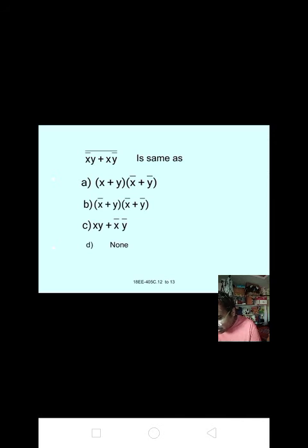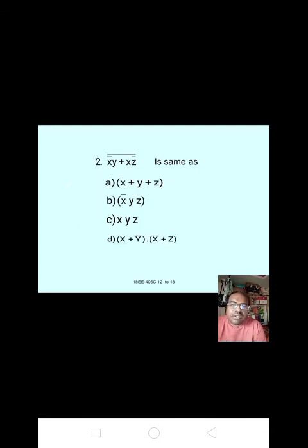We know that x into x bar equals 0, and y into y bar equals 0. So x into y plus x bar into y bar, that is the answer. Answer is 3, C: xy plus x bar into y bar.